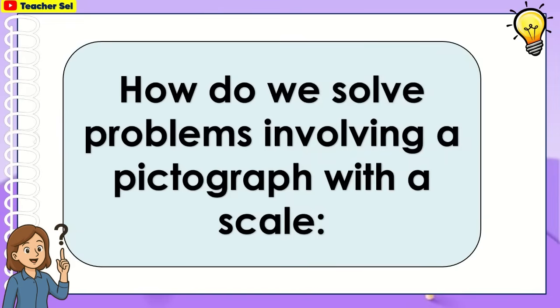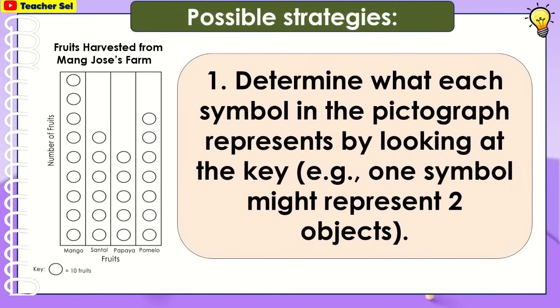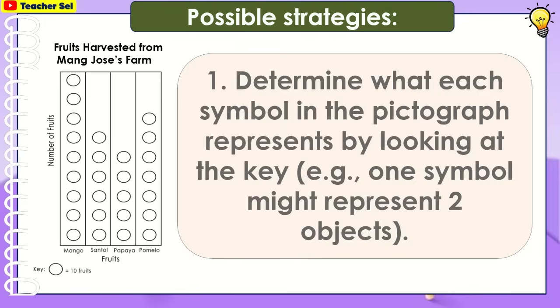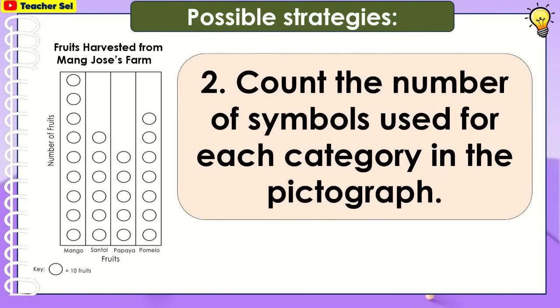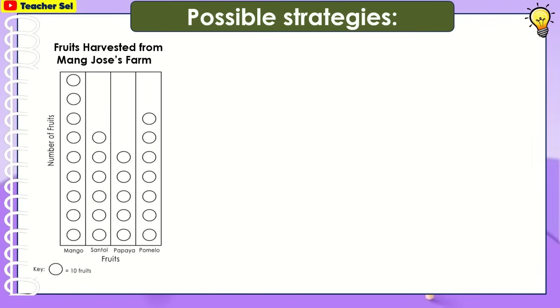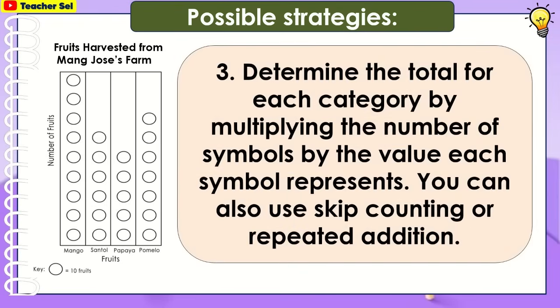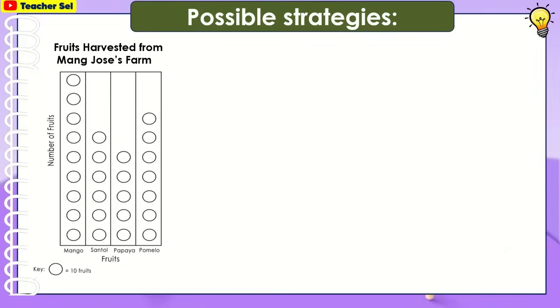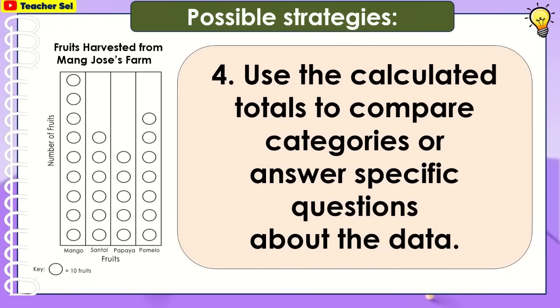How do we solve problems involving a pictograph with a scale? Determine what each symbol in the pictograph represents by looking at the key. One symbol might represent 2 objects. Count the number of symbols used for each category in the pictograph. Determine the total for each category by multiplying the number of symbols by the value each symbol represents. You can also use skip counting or repeated addition. Use the calculated totals to compare categories or answer specific questions about the data.